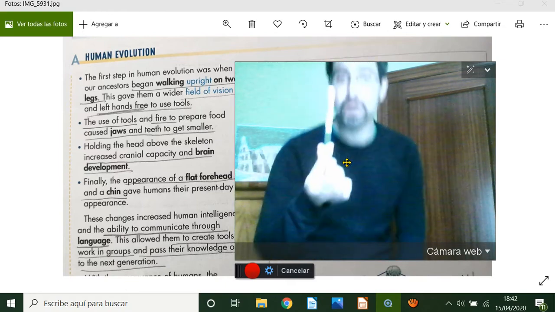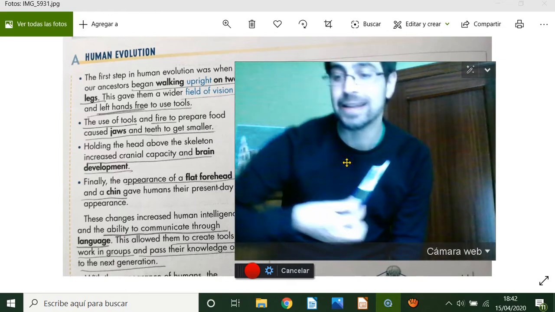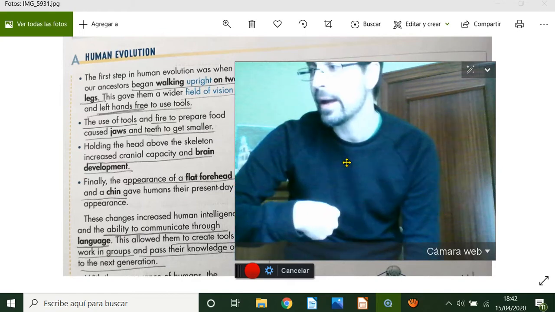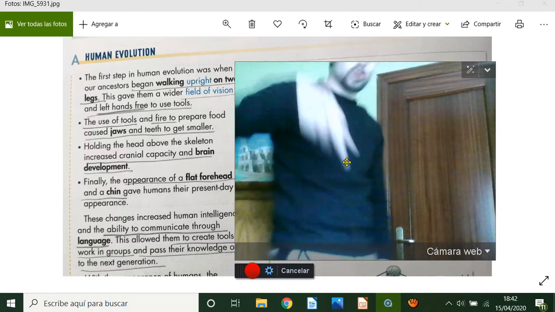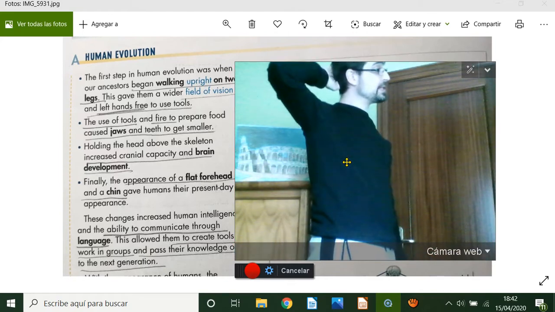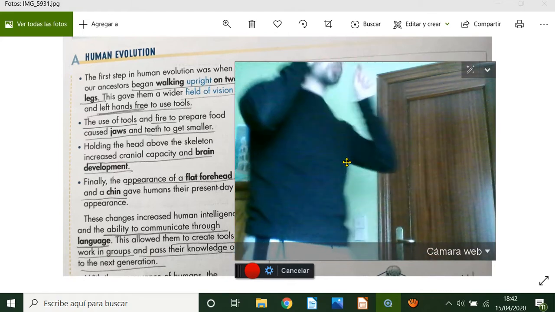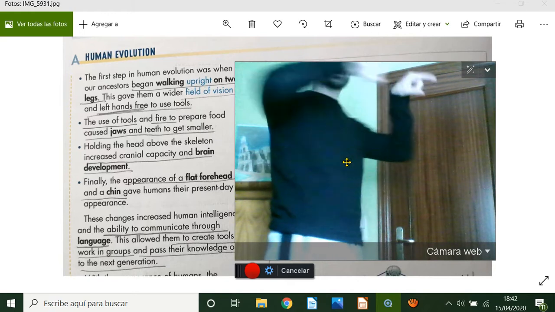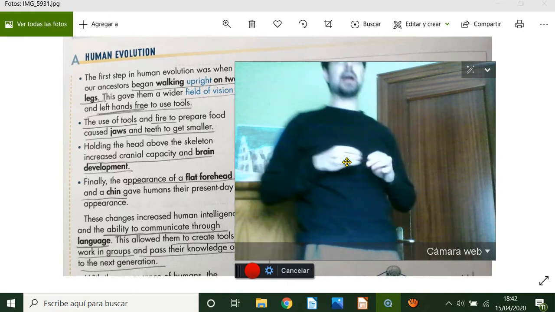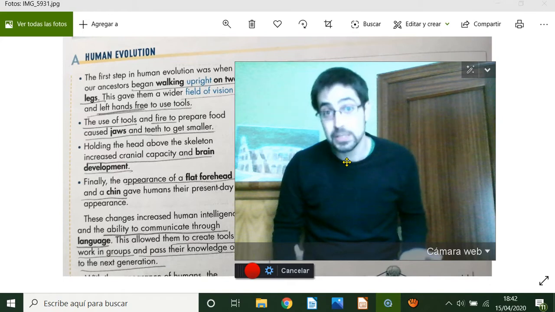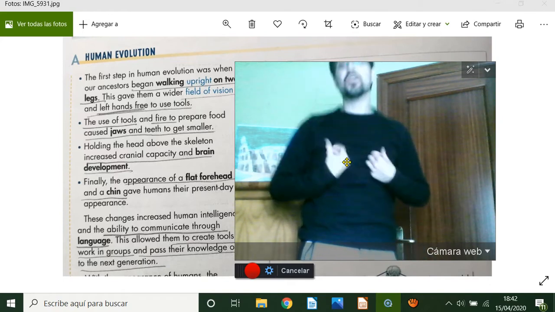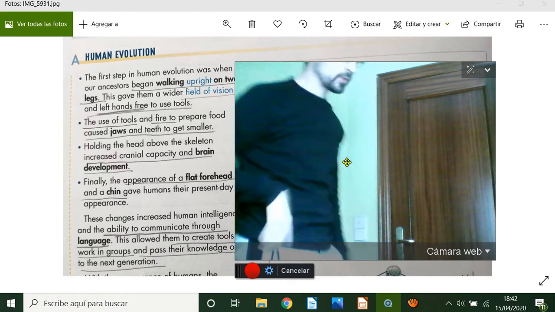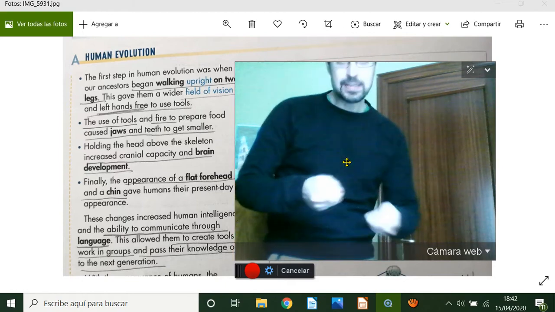That is very important because we can use tools like hammers, for example, or a stick. Also, walking on two legs is special because we can look forward. We can watch out if a predator is coming. So this is another difference that made us different from other animals.